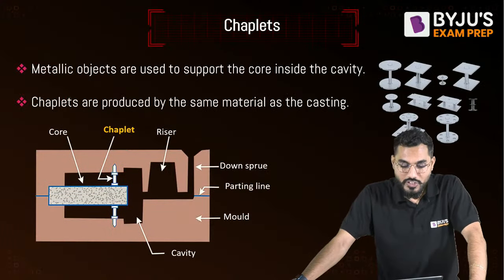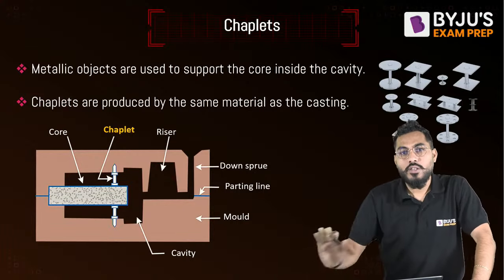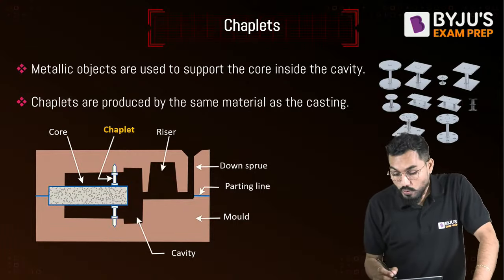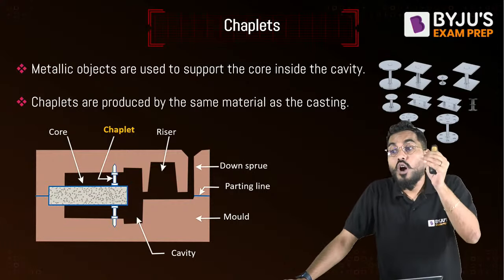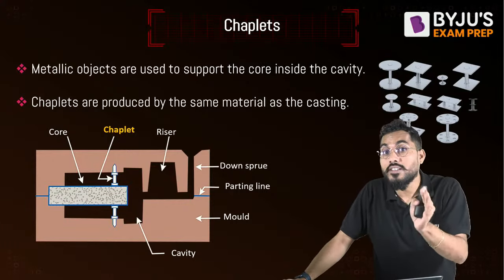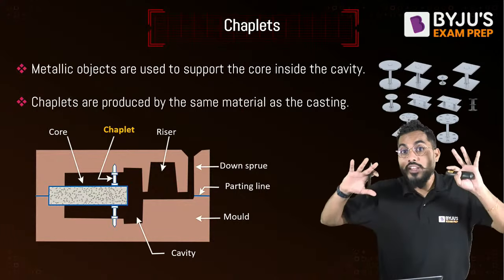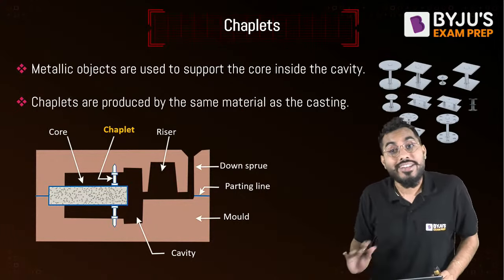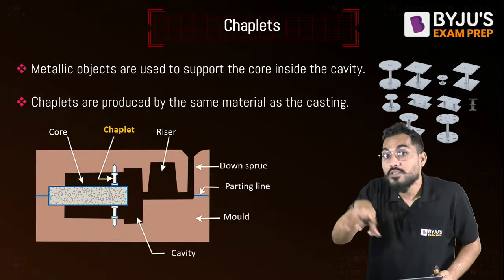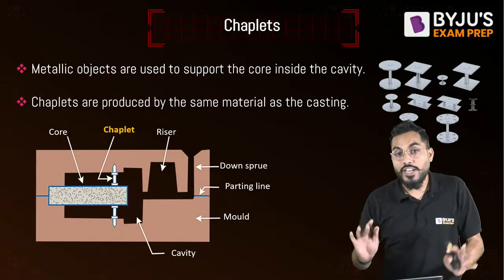Next question. Right, fine. Chaplets. Now, can I say that chaplets are utilized to provide support to that particular core? We know that hollow castings are produced with the help of a core. And the core can bend and break because of the buoyancy force, because of the difference in the densities of the material of that core and the liquid molten metal. So chaplets are utilized to support it, right?